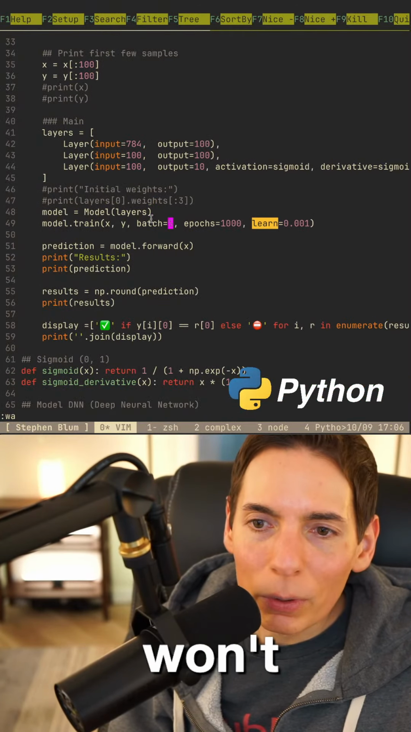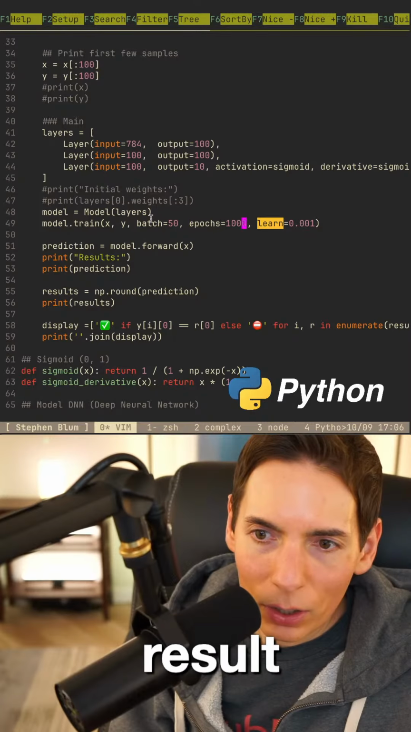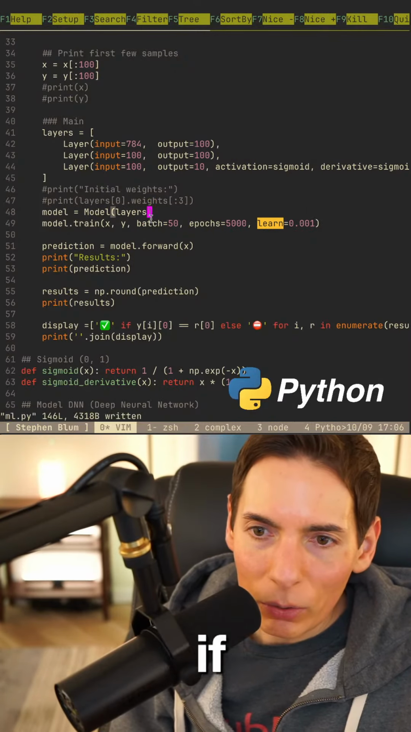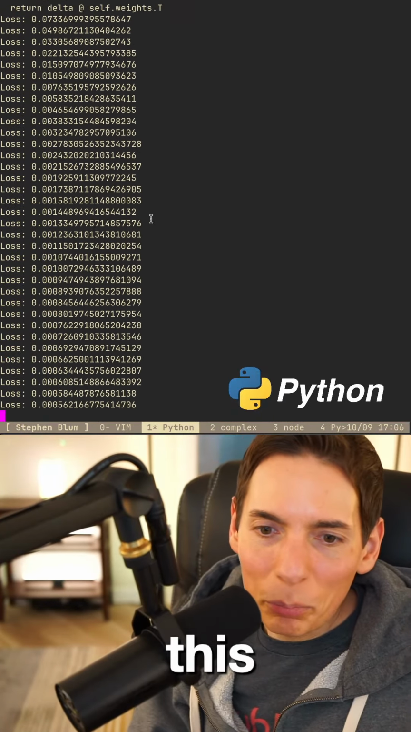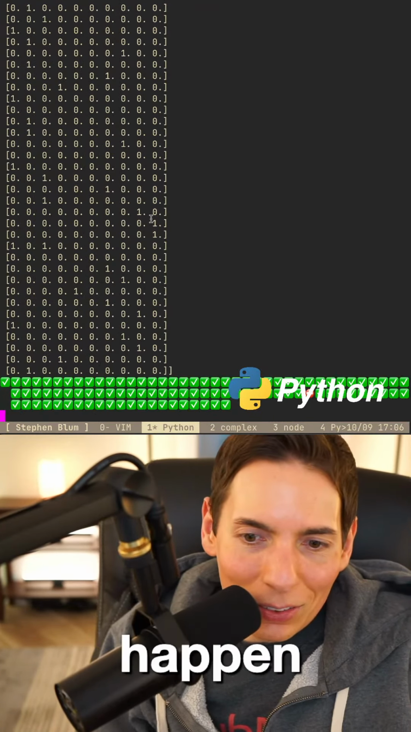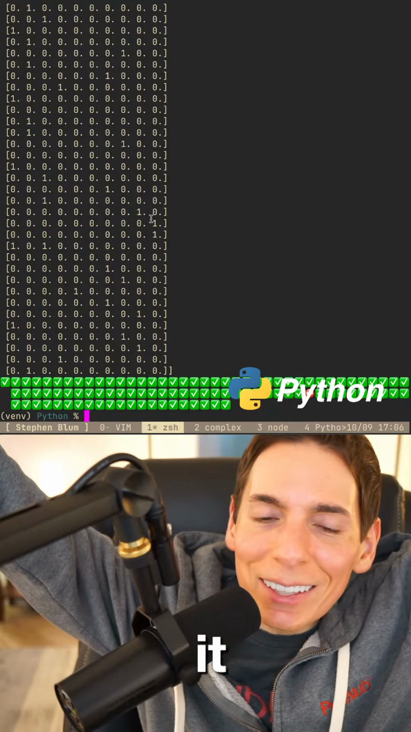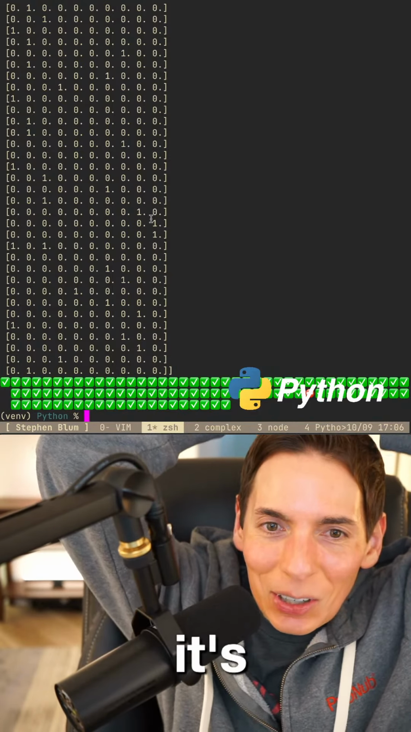Let's see if we can. What we can do is increase the batch size and then also increase this. Here we go. Let's make it happen, you guys. Boom. Okay, it's going to run. It's going to train. It's still learning. Oh, we got it. It's mostly all green now. Check it out. It's so cool.